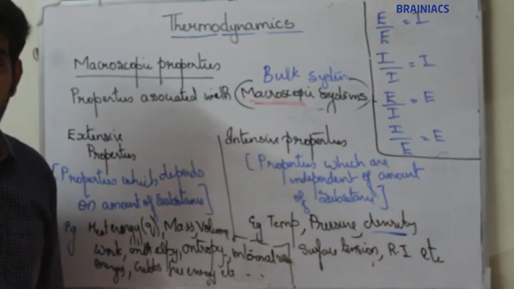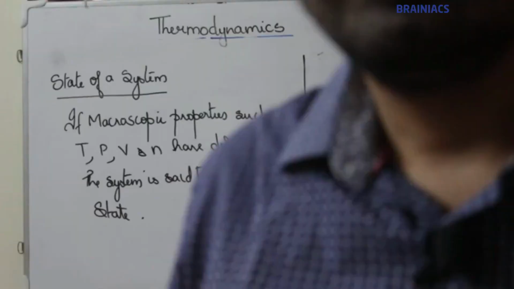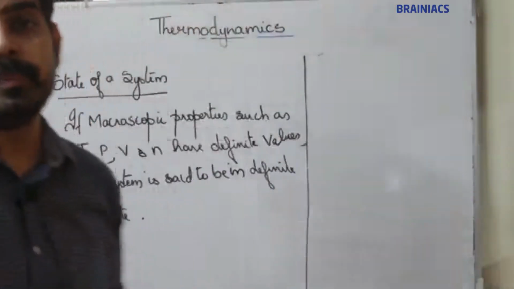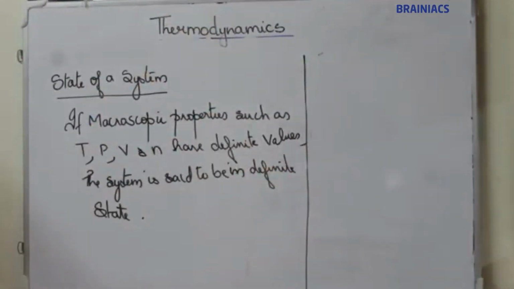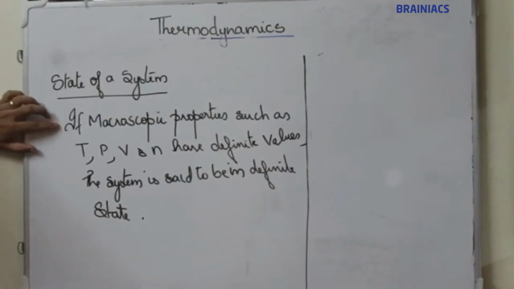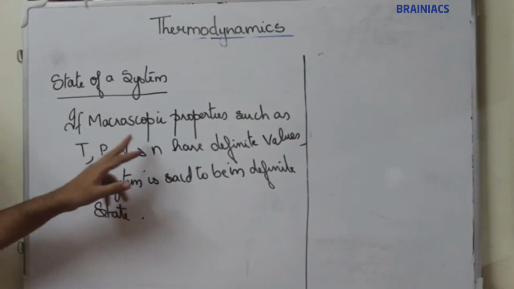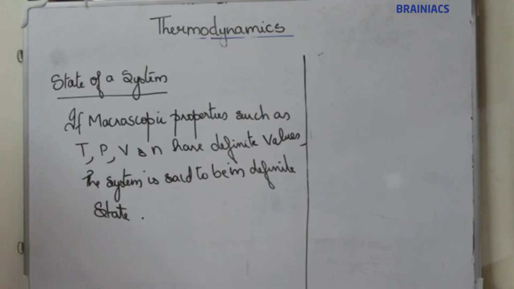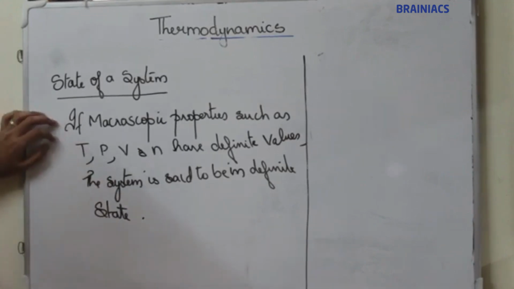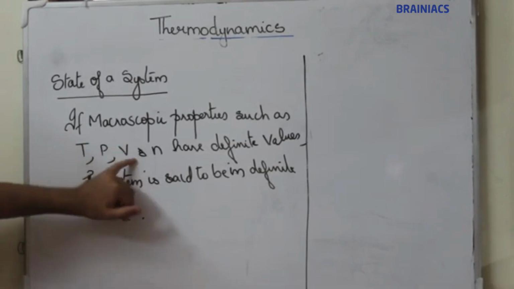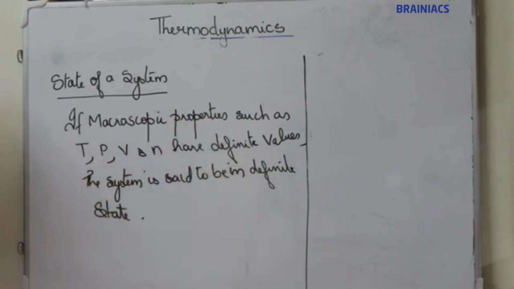Moving on to next topic, state of a system. If macroscopic properties such as temperature, pressure, volume and number of moles have definite values, then the system is said to be in a definite state.